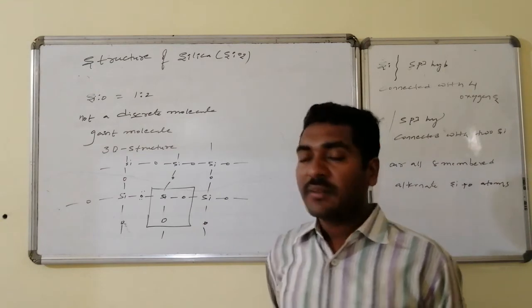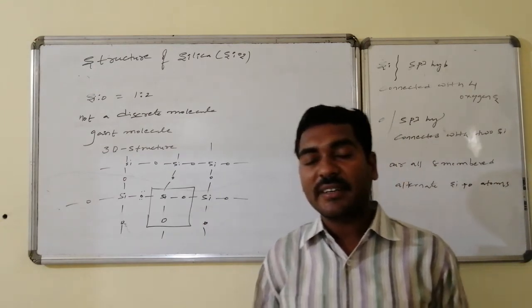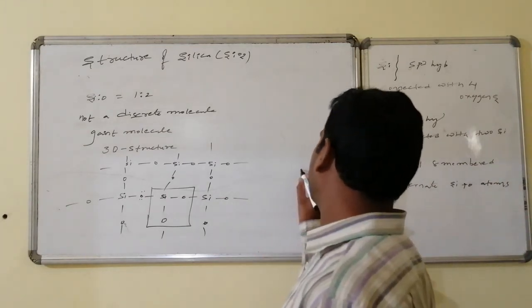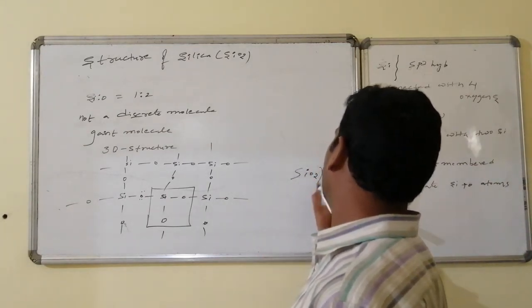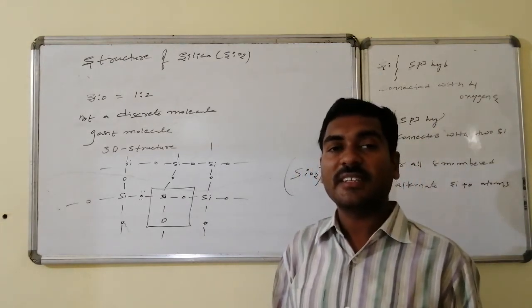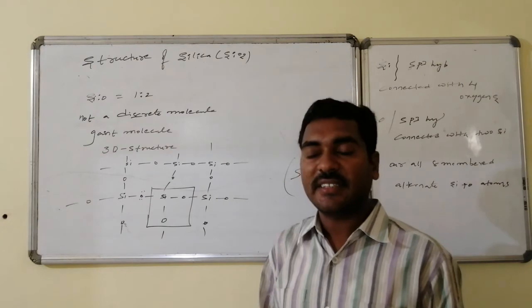Hence the formula for the polymeric form is (SiO2)n, that is SiO2 n times, which is silica, nothing but what? Silica gel, otherwise silicon dioxide.